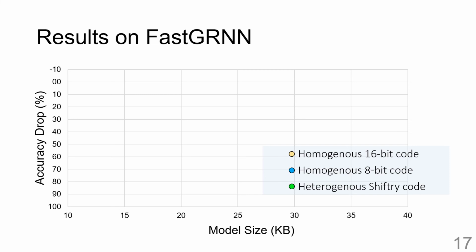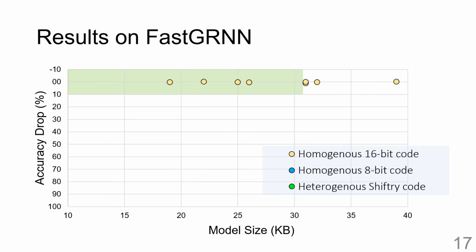We take an RNN model called FastGRNN for our experiments. This model is targeted for IoT devices. In this graph, we will compare Shiftry generated code against code which uses 8 bits for all variables and code which uses 16 bits for all variables. Here we know two things. For a code to fit on the Uno, it must fit within 32 kilobytes of flash. Any code taking more than that will not be able to run on the device. Second, the accuracy of the target code should not be very low compared to the floating point code, else the code will lose its value. So we have a small green region as shown on the graph where a code can be deemed as acceptable.